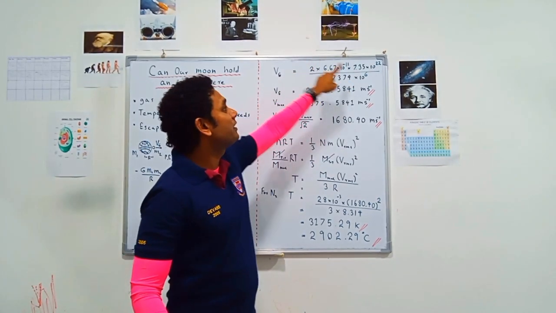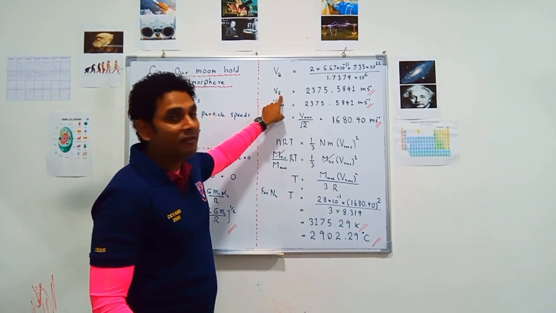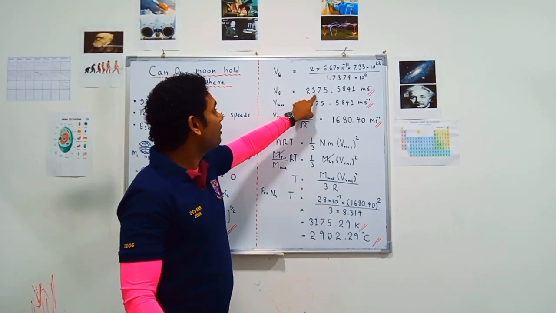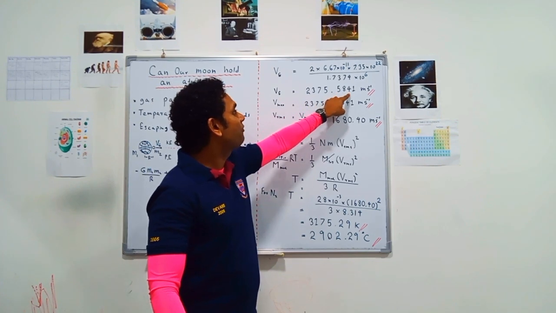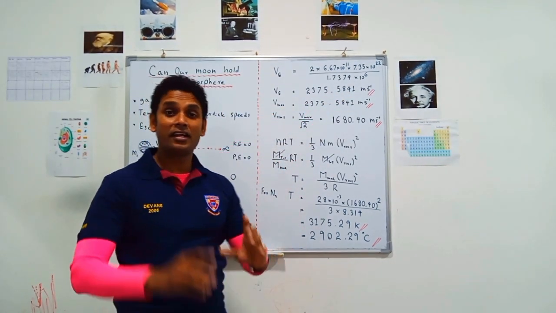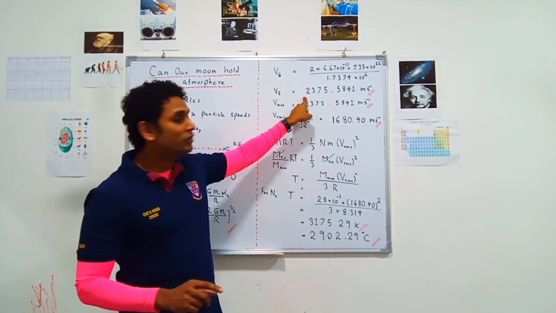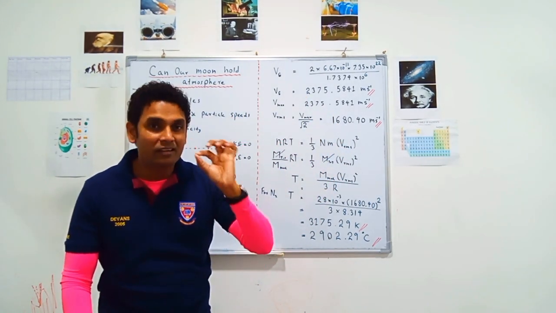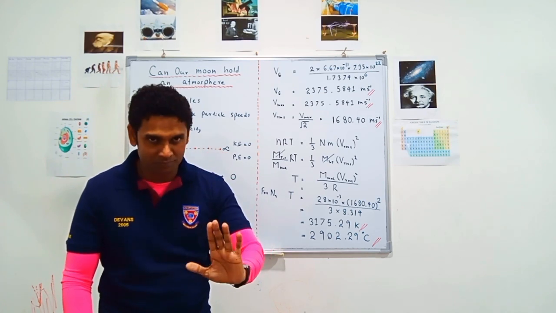Finally, after calculating this, you will get the escaping velocity of the moon as 2375.5841 meters per second. So that is the velocity that has to be achieved by any gas particle to escape the gravitational field of the moon.